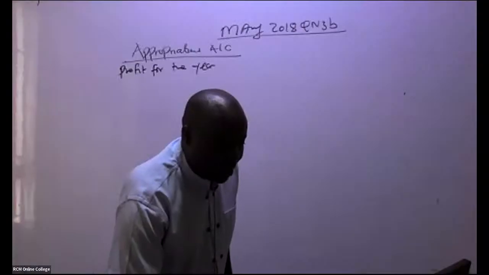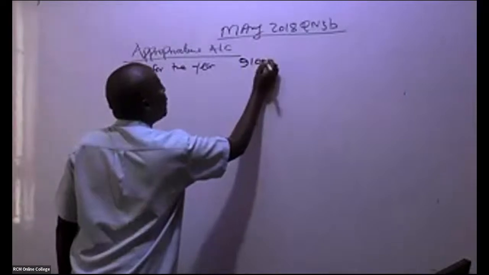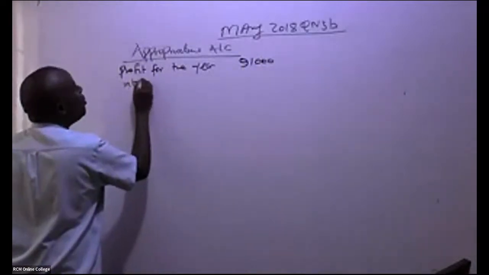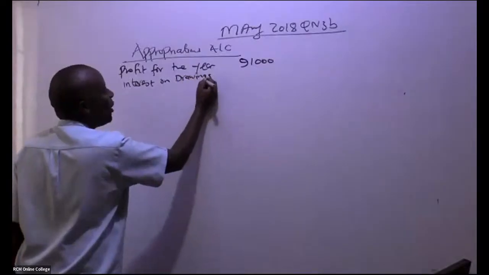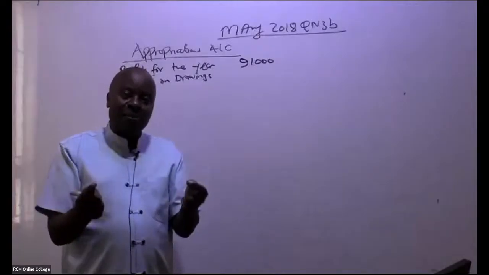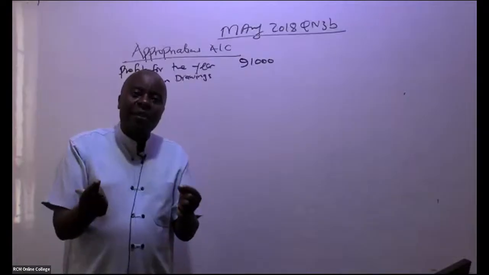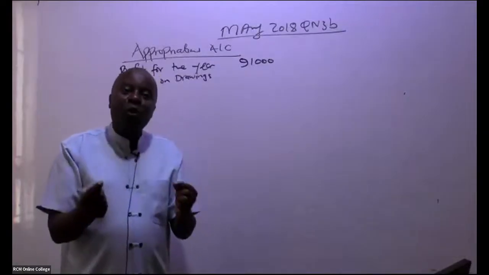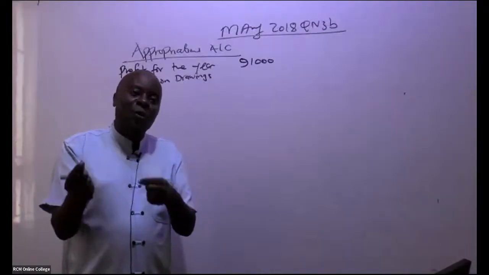Great. Now, this 91,000 profit for the year, if there is any interest on drawings. So remember, as partners, we keep on drawing amounts from the audit firm, often. And because we would want to discourage drawings from the firm, we normally charge a soft interest, like it's a soft loan to you.